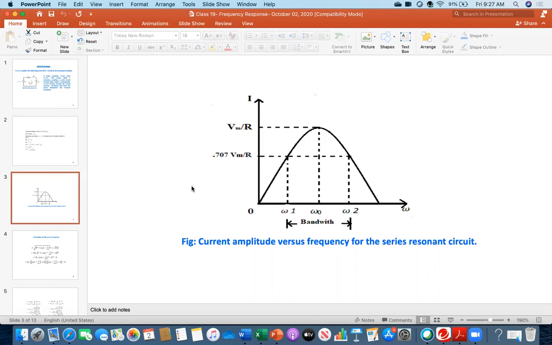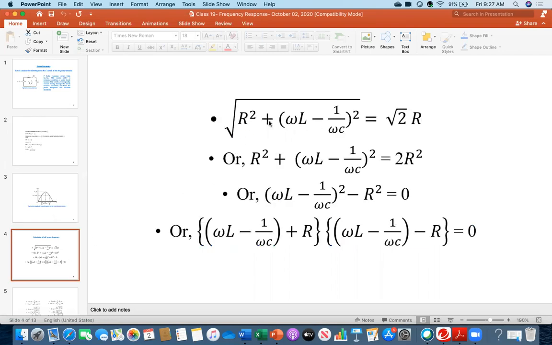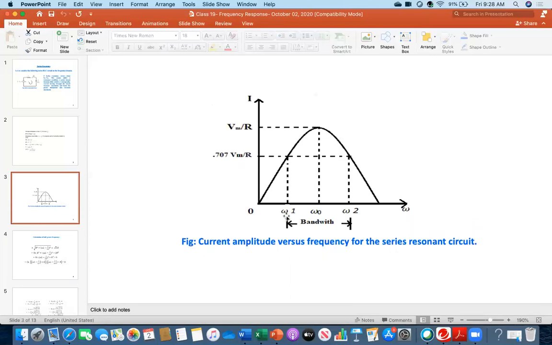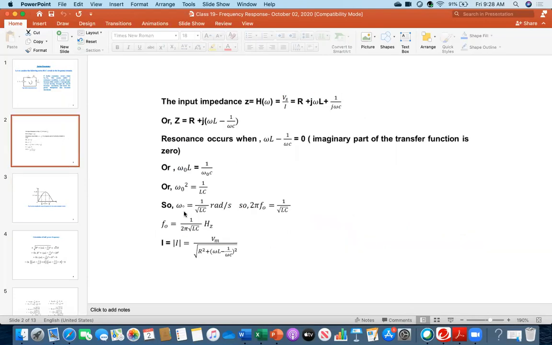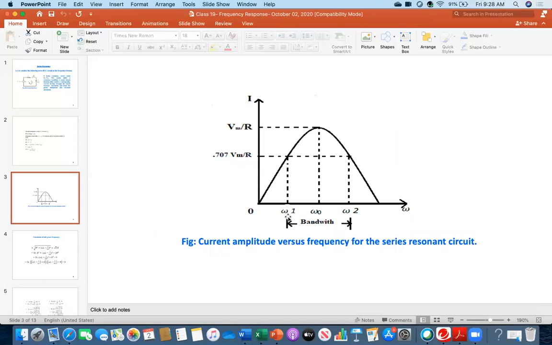So now we will be looking at how we can get that Vm over root 2. Here you see, I am equating that impedance to root 2R. So my goal is to find out what omega 1 is and what omega 2 is. Everybody see, I know what omega naught is. I know the omega naught value is 1 over root over LC. But I need to know the value of omega 1 and the value of omega 2.